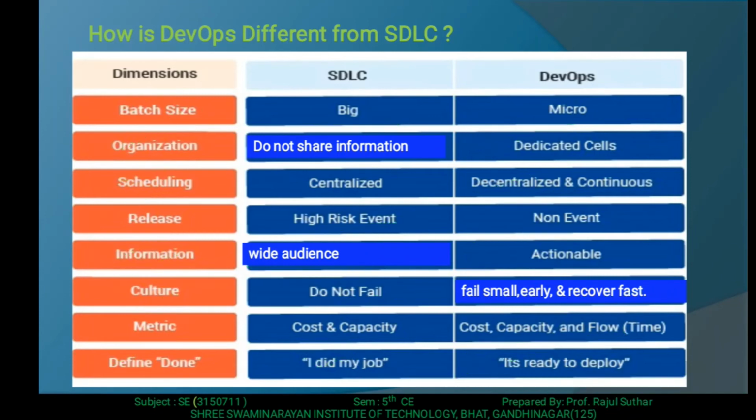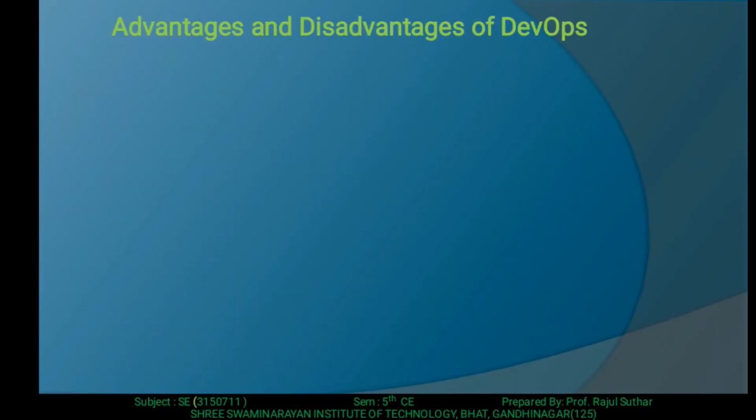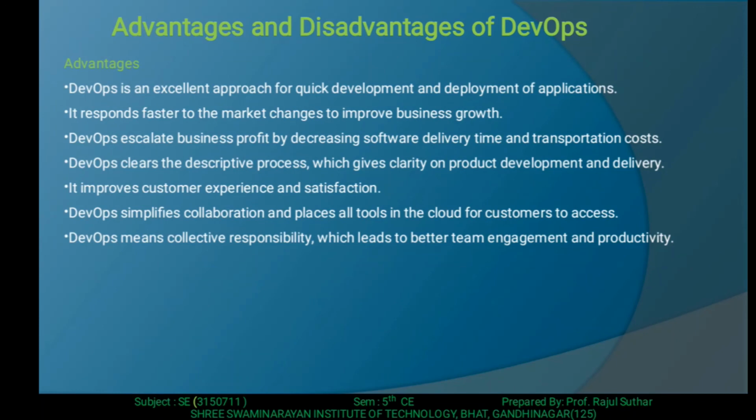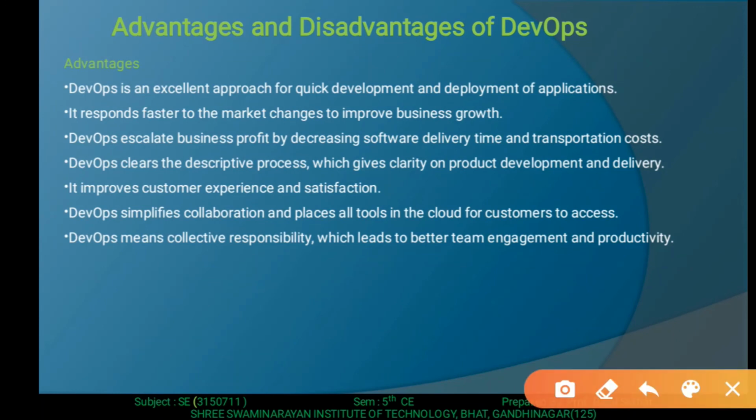Then let me move on to the next topic: advantages and disadvantages of DevOps. So what are the advantages of DevOps? DevOps is an excellent approach for quick development and deployment of applications. It responds faster to market change to improve business growth.